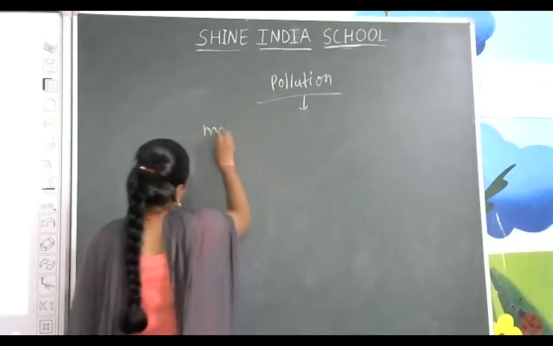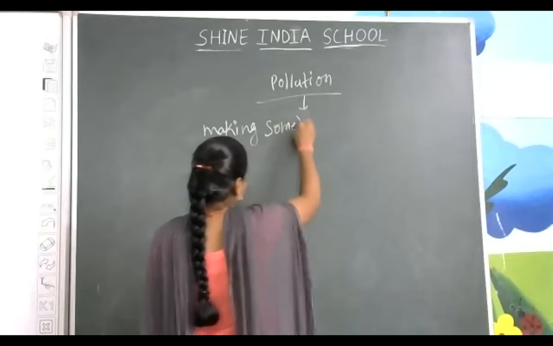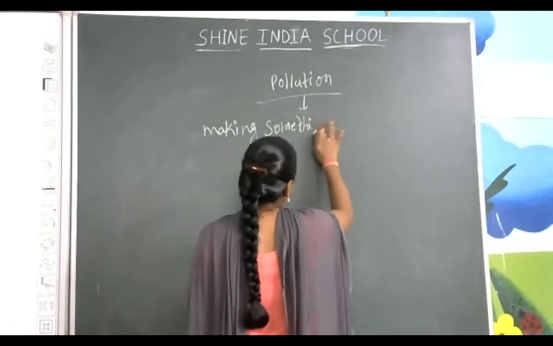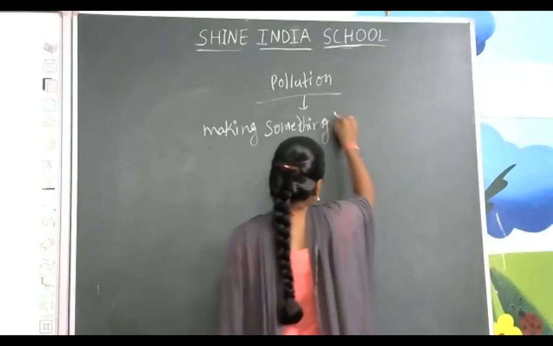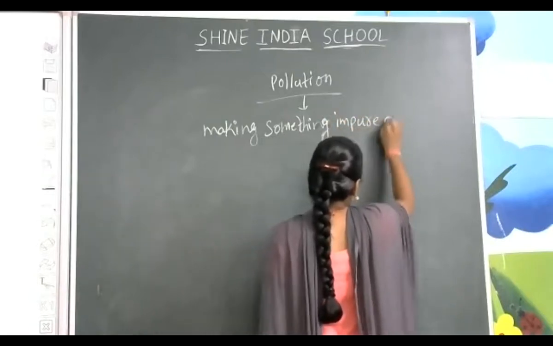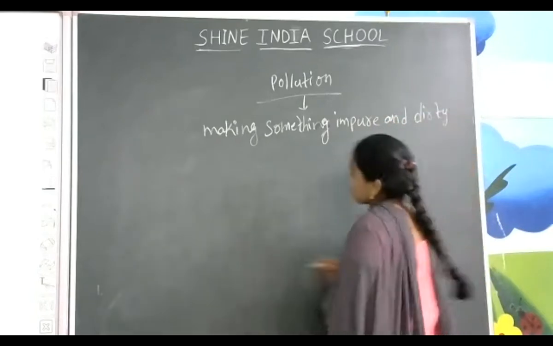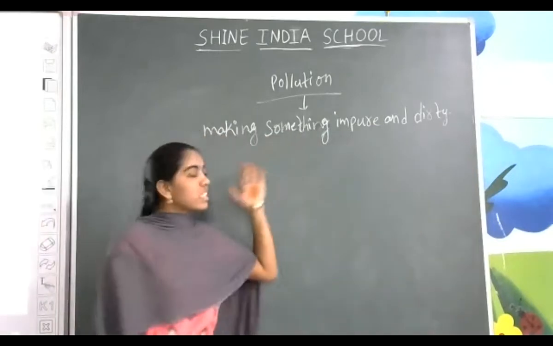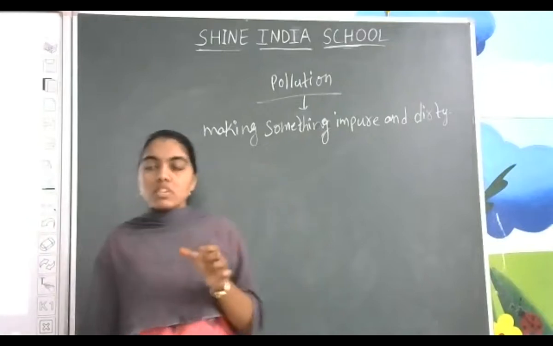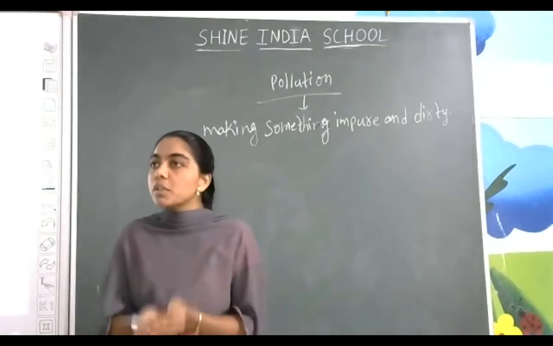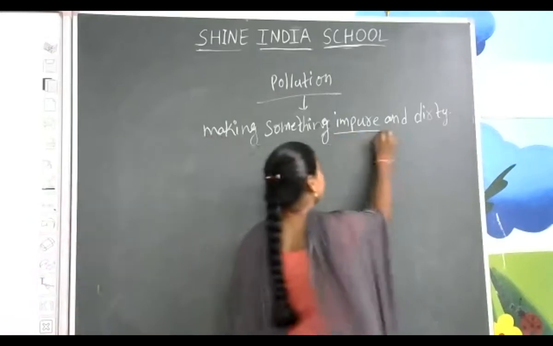Making something impure and dirty. Okay. What is the definition of pollution here? Yes, making something impure and dirty. If suppose air is there, if it is going to pollute, then what is going to happen? Impure and dirty.